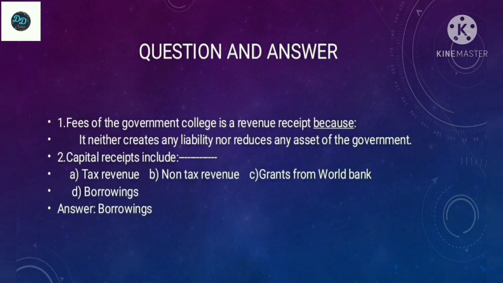Fees of a government college is a revenue receipt. It's a revenue receipt because it neither creates any liability nor reduces any assets of the government. The next question is, capital receipt includes the dash: tax revenue, non-tax revenue, grants from World Bank, or borrowings. The answer is borrowings. Thank you.